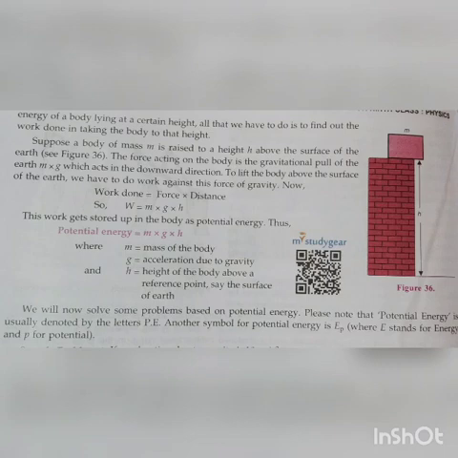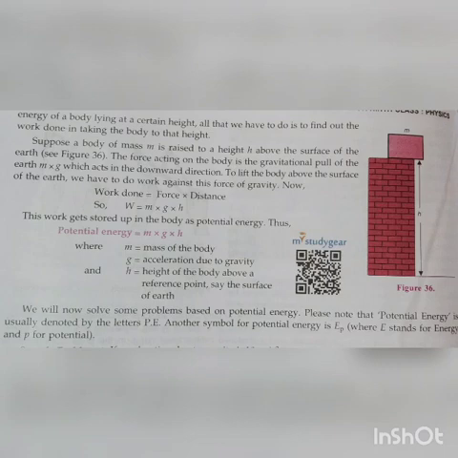To lift the body above the surface of the earth, we need to do some work against this force of gravity. So work done will be force into distance. In this case, W equals force, which is m into g, and distance, as the object is raised to a height, will be small h.